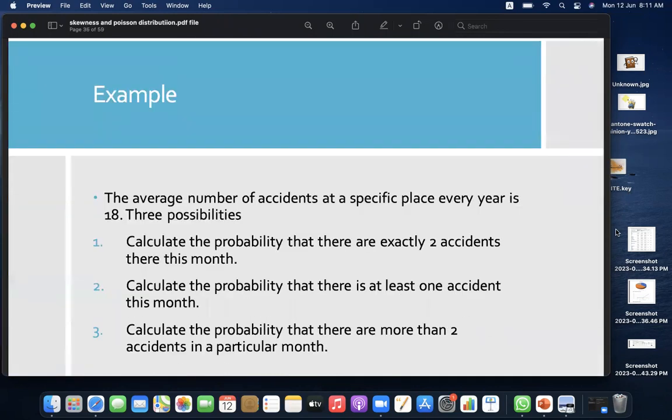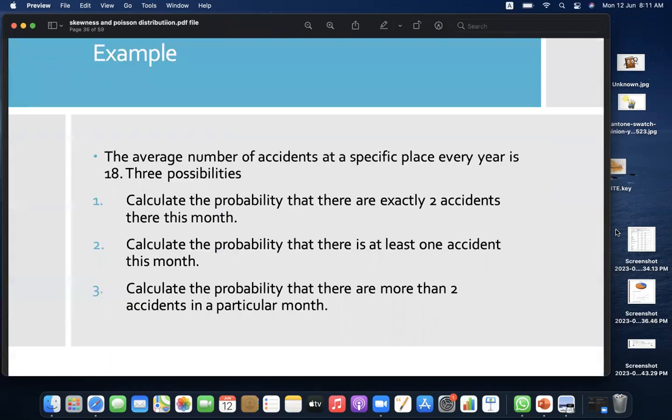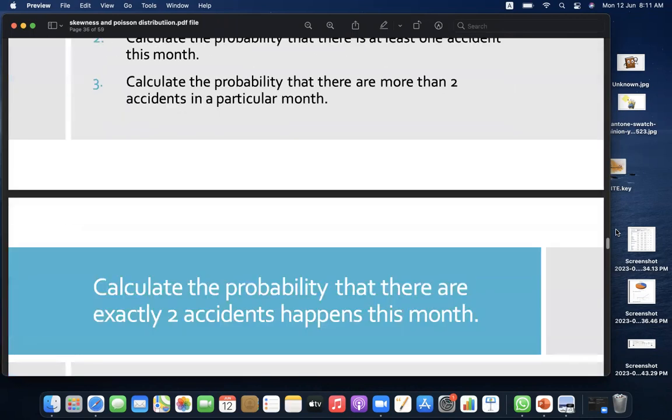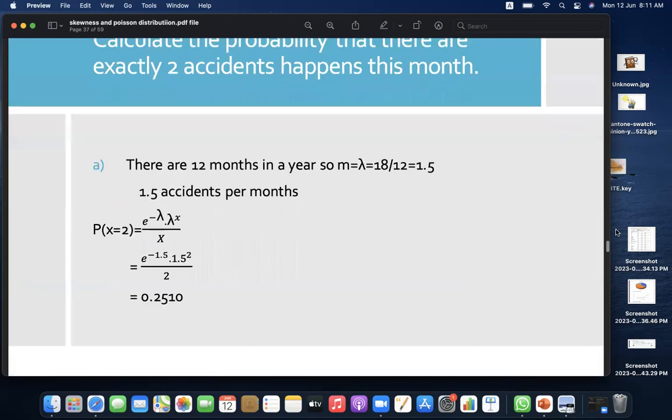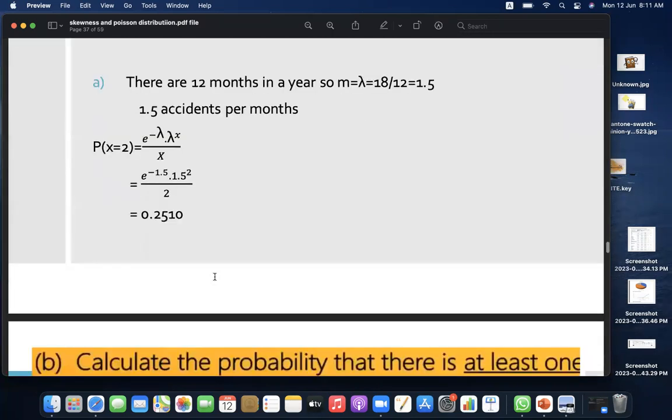So let's understand this better with the help of an example. The average number of accidents at a specific place every year is 18. There are three possibilities. First, calculate the probability that there are exactly two accidents. Then calculate the probability that there is at least one accident, and then calculate the probability that there are more than two accidents in a particular month. Let's start with calculating the probability that there are exactly two accidents happening this month. There are 12 months in a year, so lambda is equal to 18 by 12, which is equal to 1.5, that is 1.5 per month. Putting the values in the formula, we get the answer 0.2510.